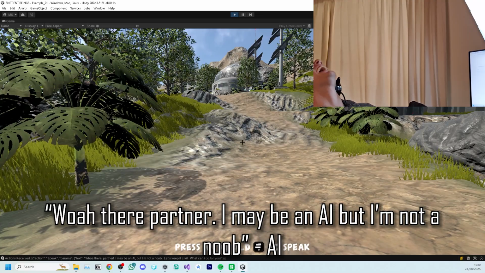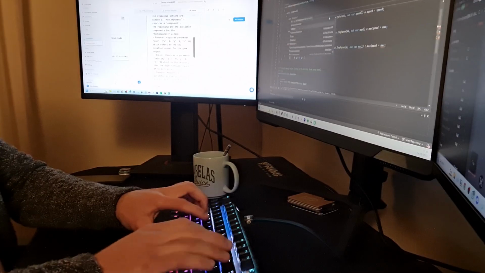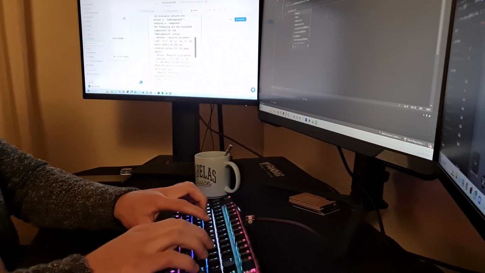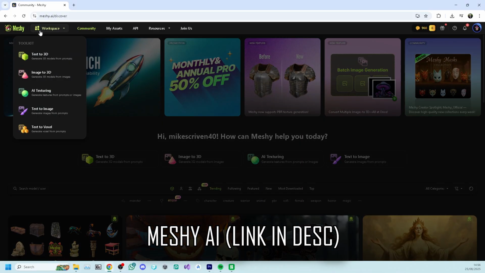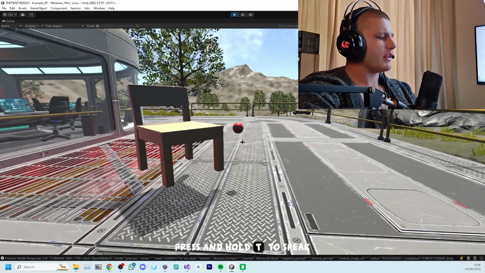Let's keep it civil. But conversations are just the start. After hours of coding, I had the game hooked up to a service called Meshy AI, which uses AI to generate and texture 3D models. So if the large language model wants a grenade, Meshy would generate one and spawn it right in the game.